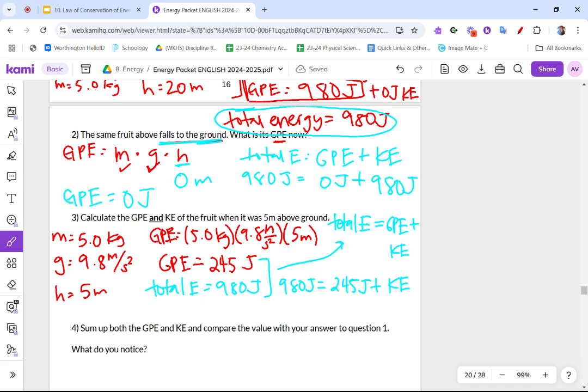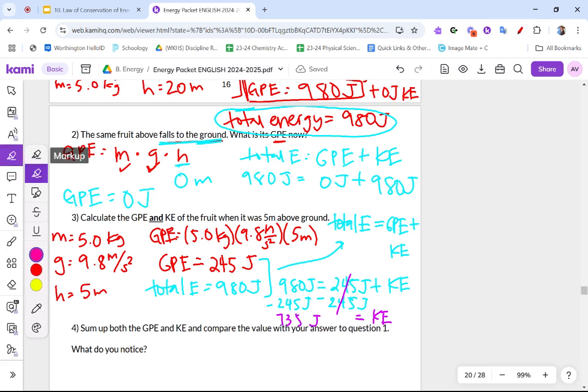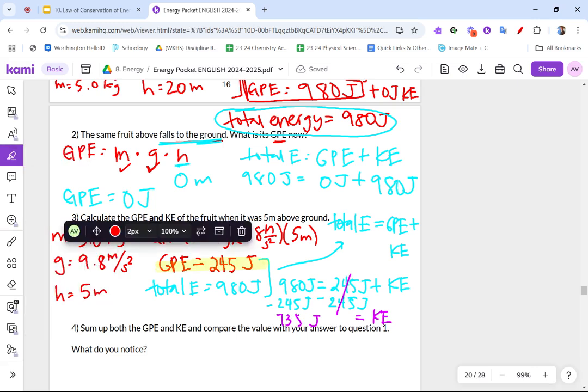Well, how do I solve for this kinetic energy? The opposite of addition is subtraction. So I get kinetic energy now is equal to, so this side cancels, and I get 980 minus 245 equals 735 joules. So my answers here are gravitational potential energy equals 245.